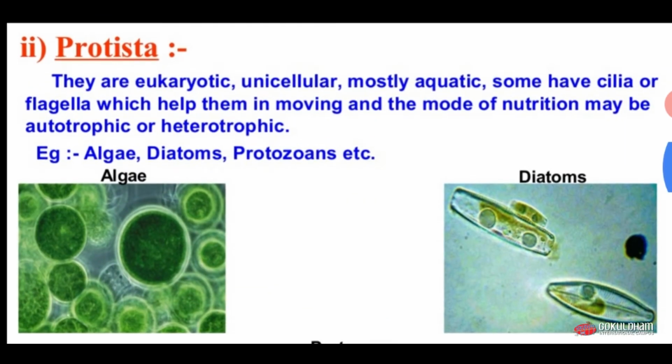Next kingdom is Protista. They are eukaryotic, unicellular, mostly aquatic. Some have cilia, meaning hair-like structures on the body, or flagella, which help them in moving, and the mode of nutrition may be autotrophic or heterotrophic, meaning they obtain their food by autotrophy or heterotrophy. Examples of Protista are diatoms, protozoans, and some algae.